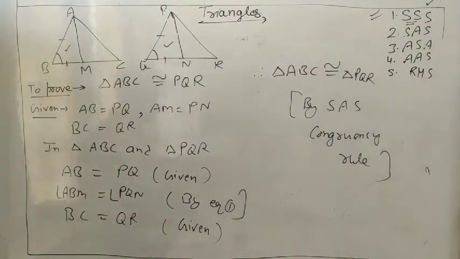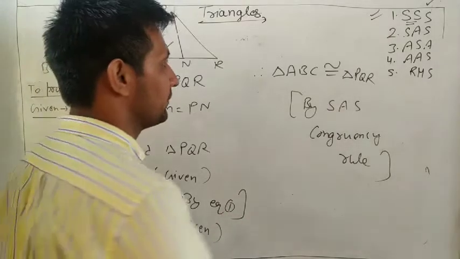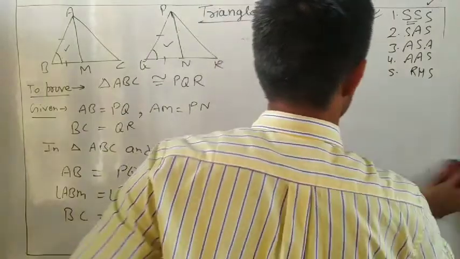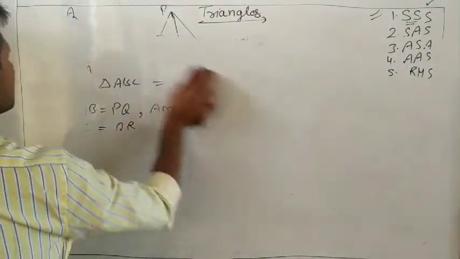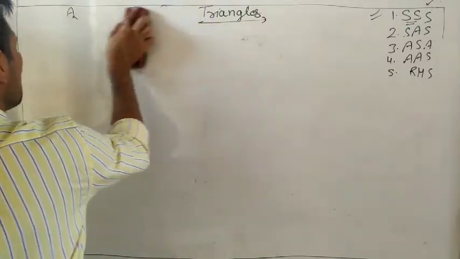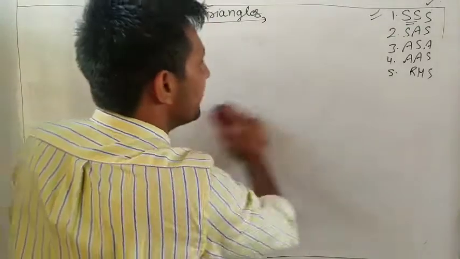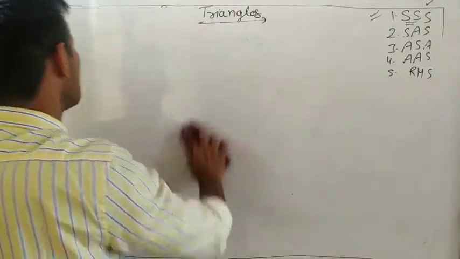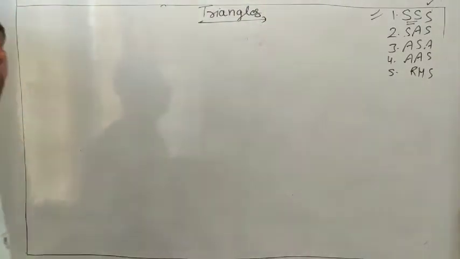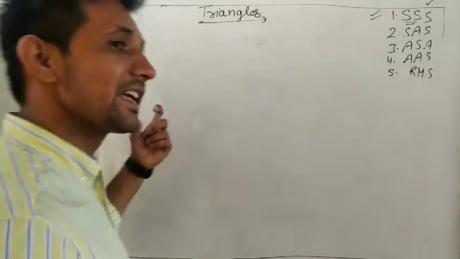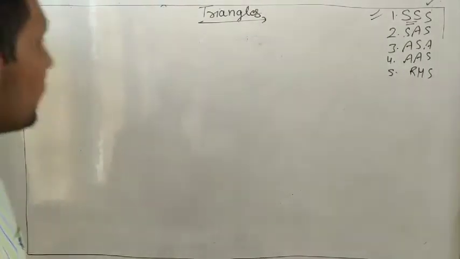Next is question number 5. Question 4 we will do after this one. First we will do 5. Now understand what a median is. A median is a line joined from a vertex to the midpoint, and where all the medians meet each other, what do we call it? It is called the centroid. Understand? So question number 5.